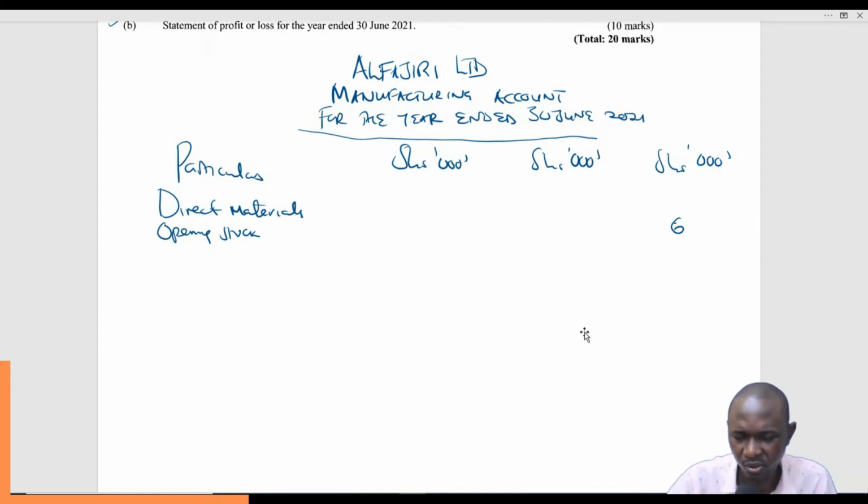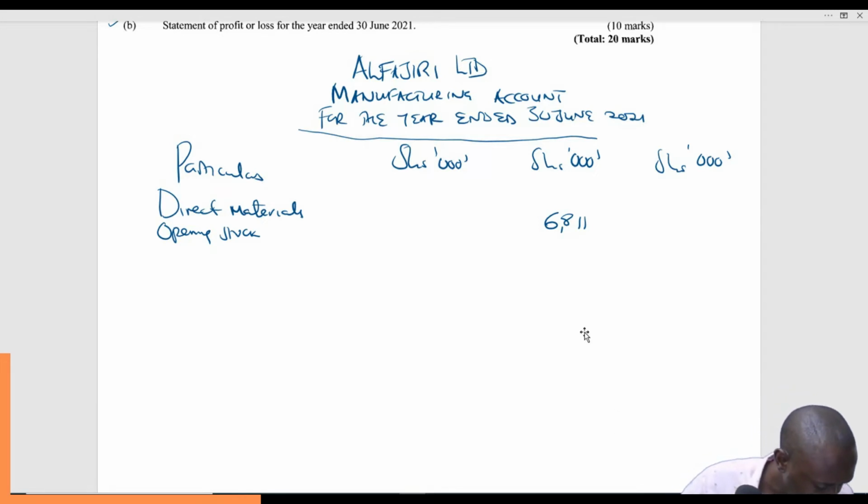Now let's have it in the middle column. It will be better that way. So 6,811. Let's have it here, so that we can do our workings in the innermost column and then present our findings in the outermost column. So that is 6,811.